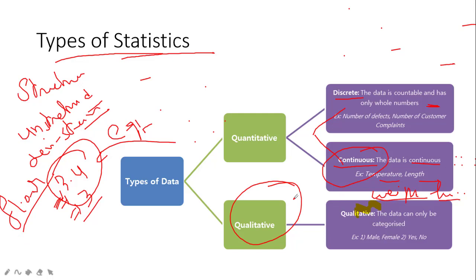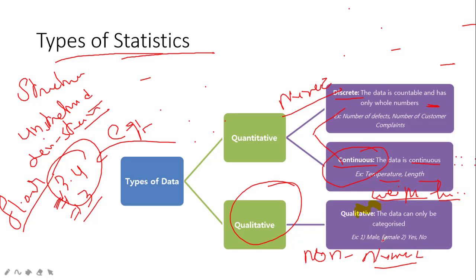When it comes to qualitative data, it is non-numerical, whereas quantitative depends fully on numbers. Qualitative data is usually text or descriptive. If the data is in a text version, like my name is something, my age is something, or if you have a paragraph or a combination of words, those types of data come under qualitative data.